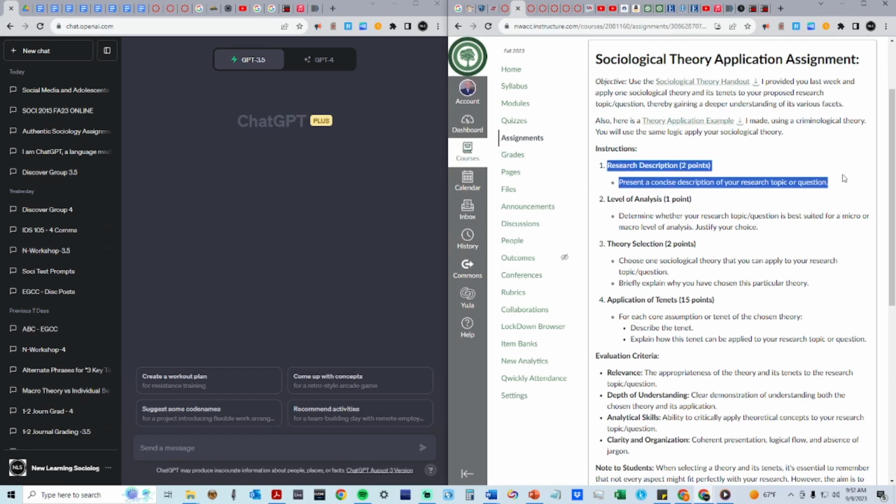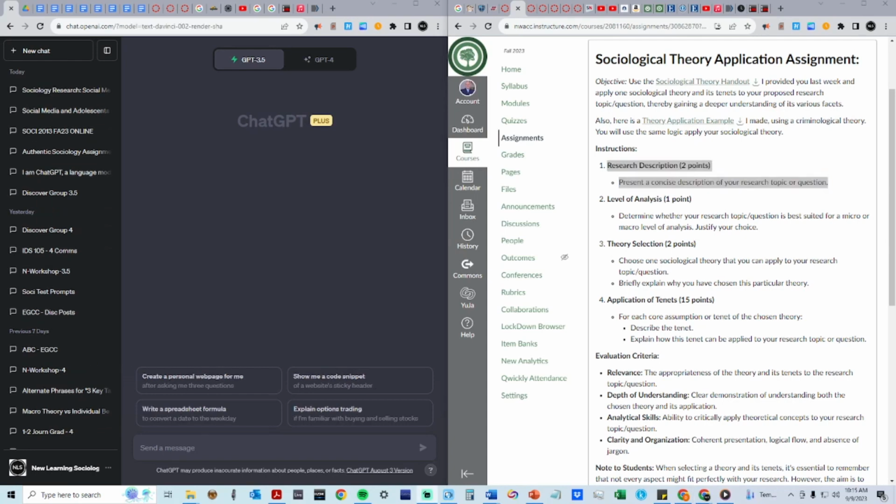Research description. Present a concise description of your research topic or question. You should have already completed this description. It is not appropriate to have ChatGPT complete this description for you. But if you wanted feedback on your description or research question, you could paste that into ChatGPT for feedback. In this way, you are not having ChatGPT complete your answer, you are using it to enhance your research question and advance your knowledge beyond what was previously capable before ChatGPT.